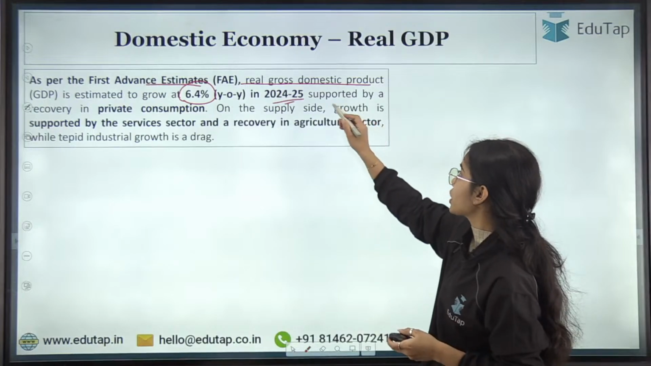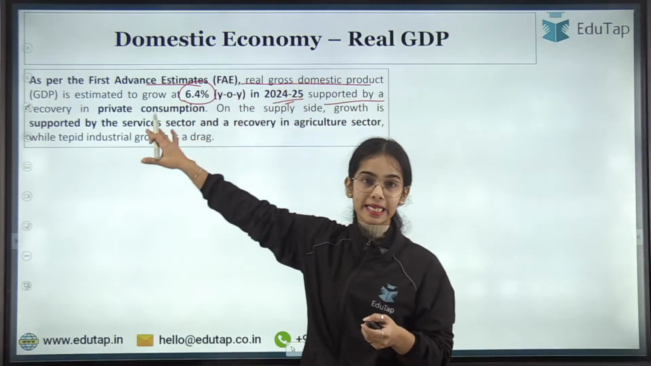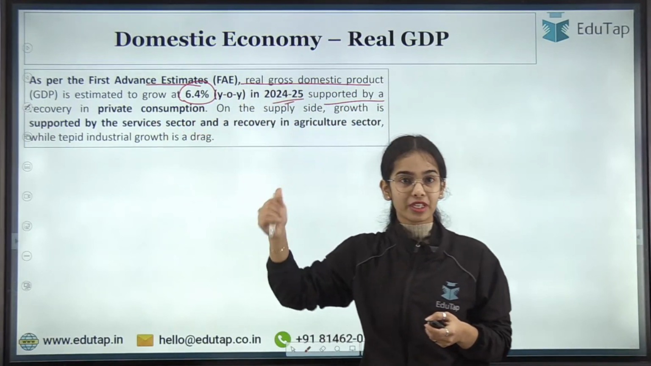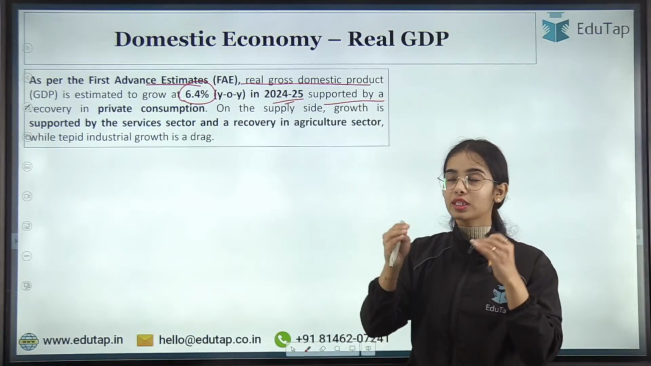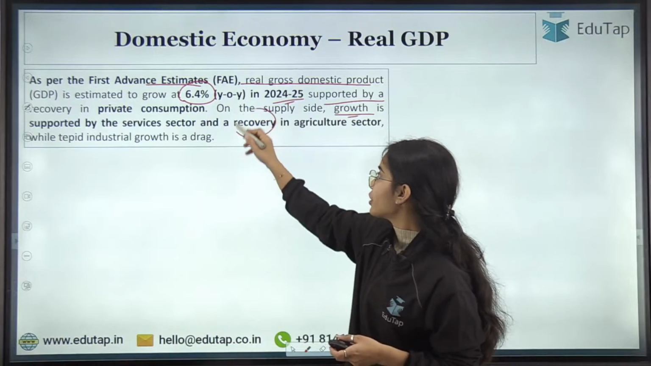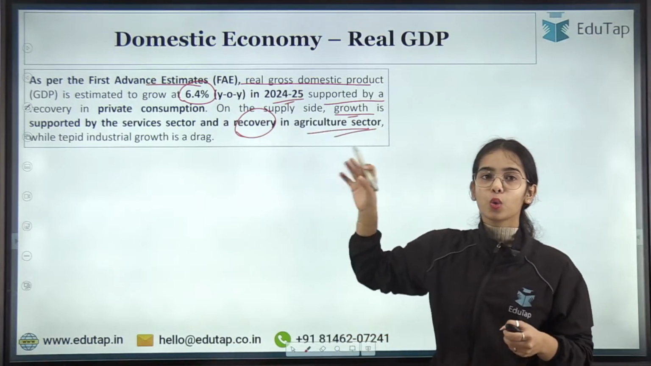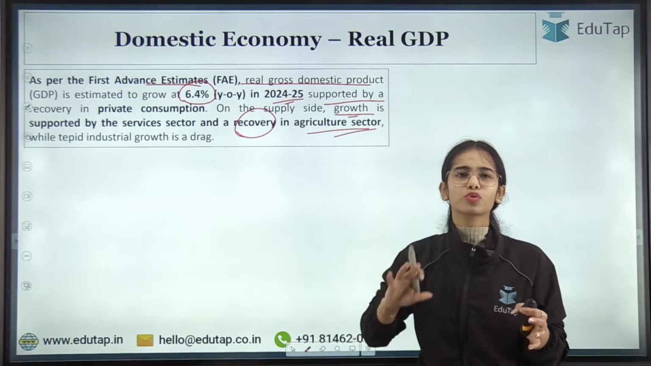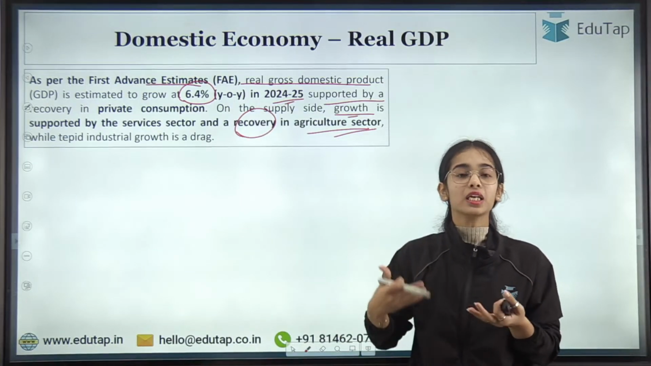Okay. Now, why has the growth been seen in our country? This was supported by private consumption of the consumers. On the supply side, there is growth in the services sector and a recovery that happened in the agriculture sector, while the industrial growth was having a drag, was not very encouraging.